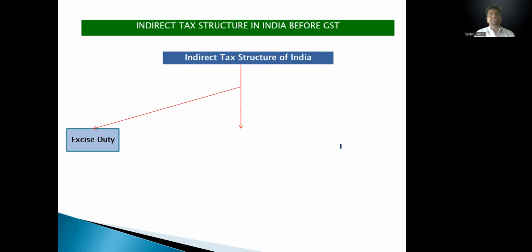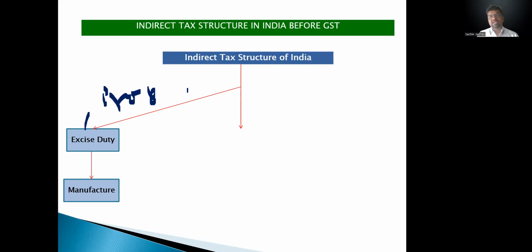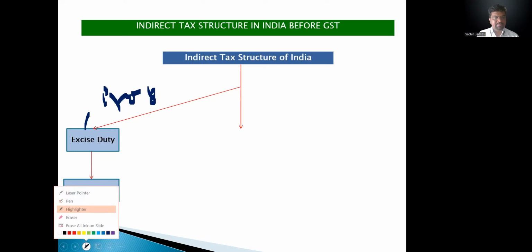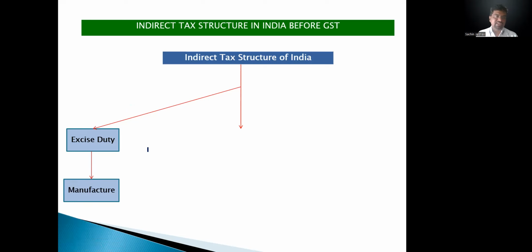First is the excise duty, levied on production. Levied, collected, it means charged on manufacture. So excise duty levied on the production. If any production was there all over India, excise duty was applicable at that time. But from July 2017, this excise duty was totally removed. So on production, no taxes are applicable now.